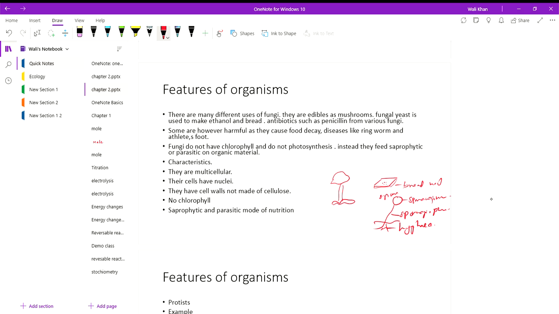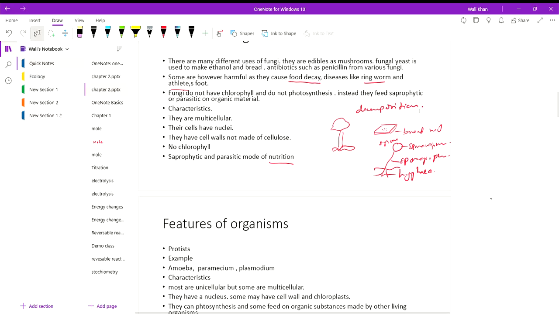They are multicellular. Their cells have nuclei. They have cell walls not made of cellulose, no chlorophyll, and a saprophytic and parasitic mode of nutrition. They don't make their own food. They cause diseases like ringworm and athlete's foot. They also cause food decay, and they also help in decomposition. So these are the features of fungi.